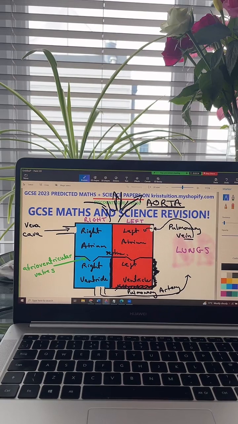Okay? These pacemaker cells, can anyone tell me where do we find them?